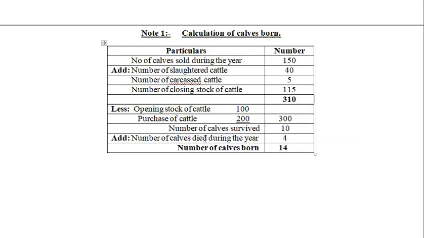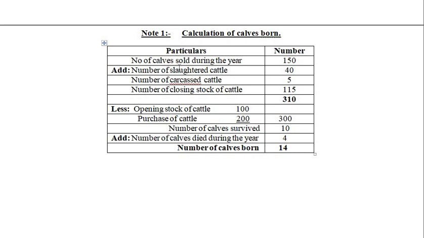So number of cows survived is 10. I'll just tell it from the beginning. Number of cows sold during the year is 150. Add number of slaughtered cattle, that is, slaughtered is nothing but the animals being cut. So number of slaughtered cattle is 40.